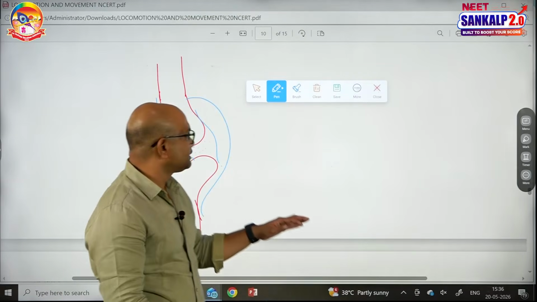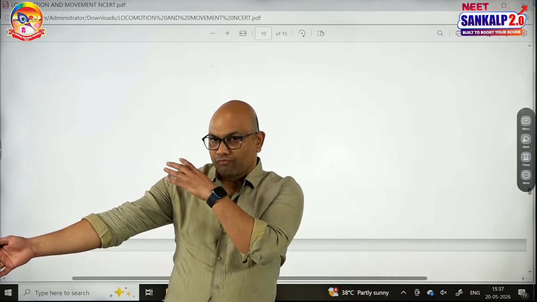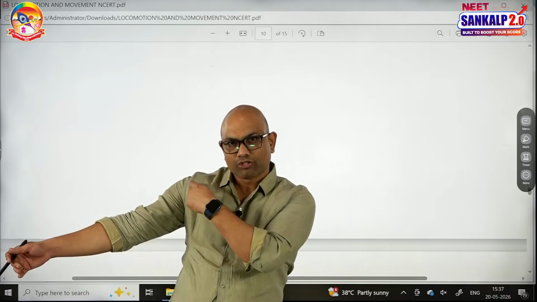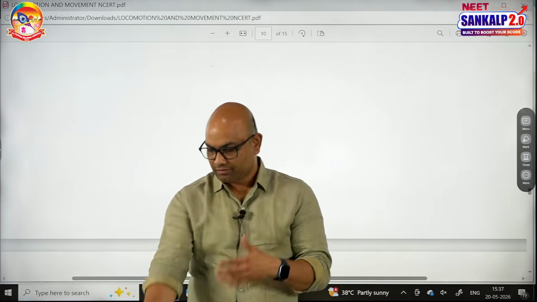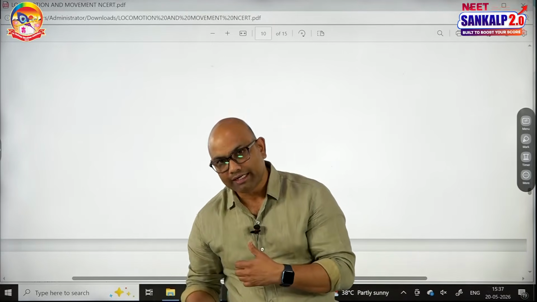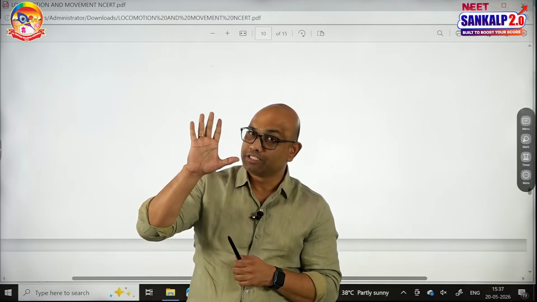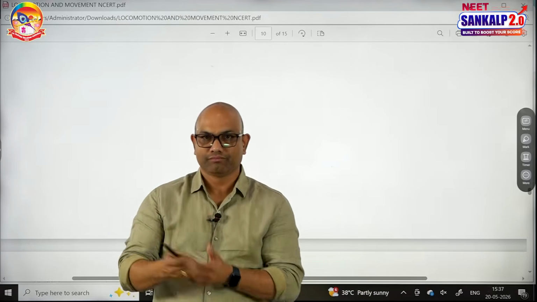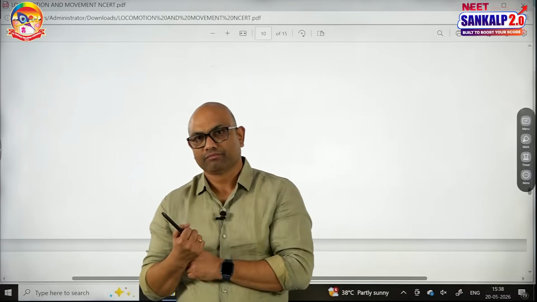The examples for the synovial joints include, listen carefully, first is the ball and socket type. The examples for the ball and socket joints are the shoulder joint and hip joint. Second one is the hinge joint. The elbow joint and knee joint are the examples for the hinge. Even interphalangeal joints, which is there in the exercise part of the NCERT textbook, also come under hinge. Hinge allows flexion and extension movements.